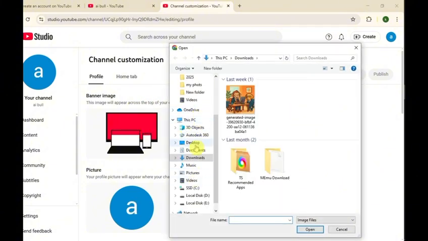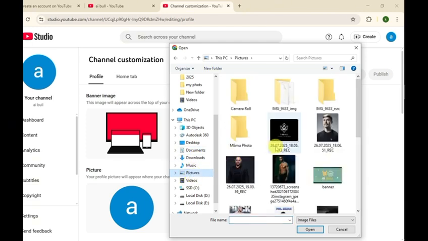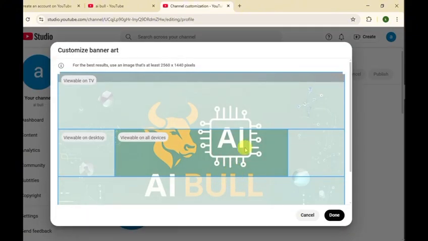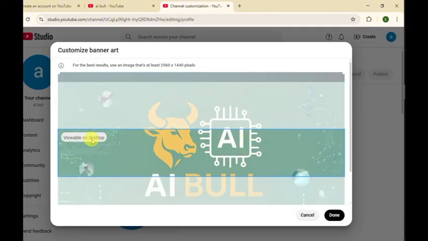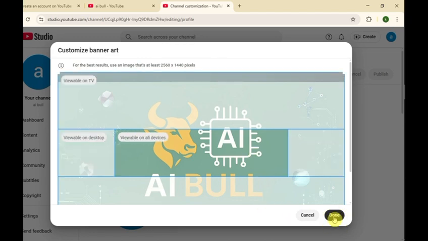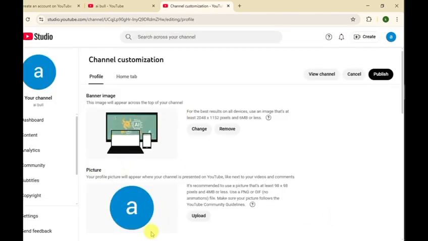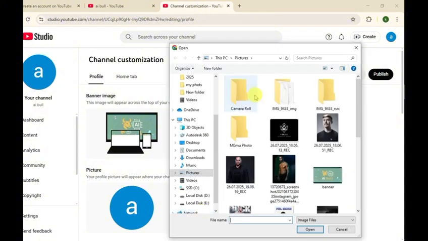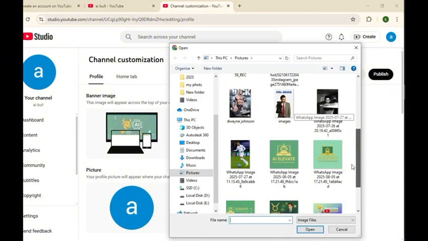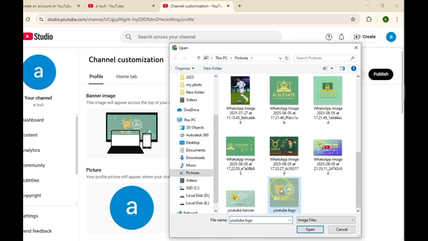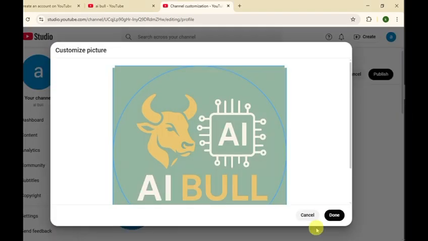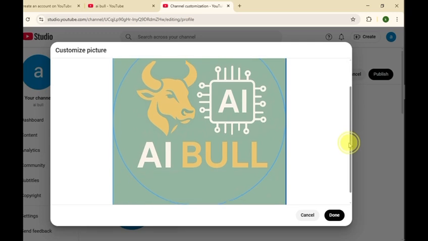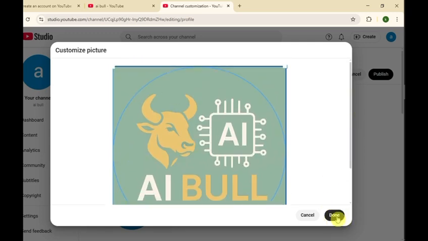So I already created my banner from AI generator, ChatGPT. This one is my banner. Okay, if you want desktop, it will look like this. Okay, and for my YouTube channel logo, I already created some pictures. Look at this one. This is my AI generated logo, and look at this, how it's looking like. Done.